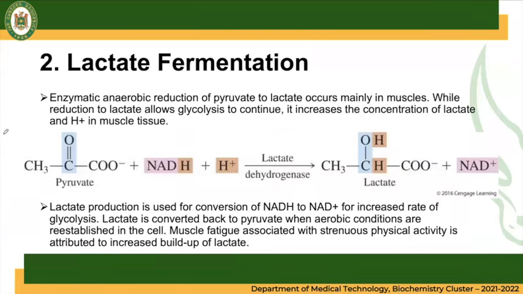On the other hand, we have the lactate fermentation. This will only occur in anaerobic reduction of pyruvate to lactate, so there is an anaerobic environment with no presence of oxygen. Your pyruvate undergoes a reduction process, with the addition of hydrogen to the pyruvate structure, therefore forming lactate. It is catalyzed by lactate dehydrogenase, and NAD+ is produced as well.